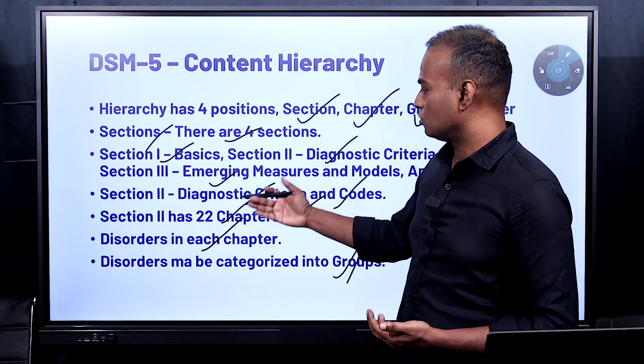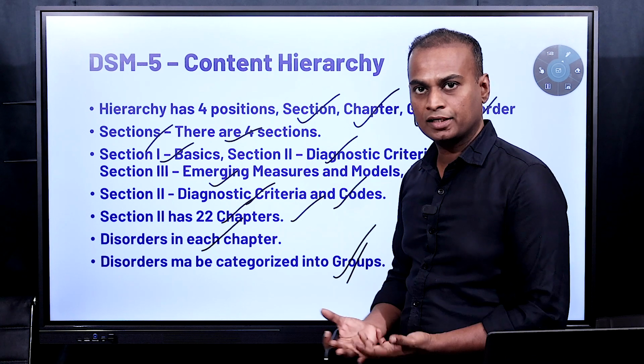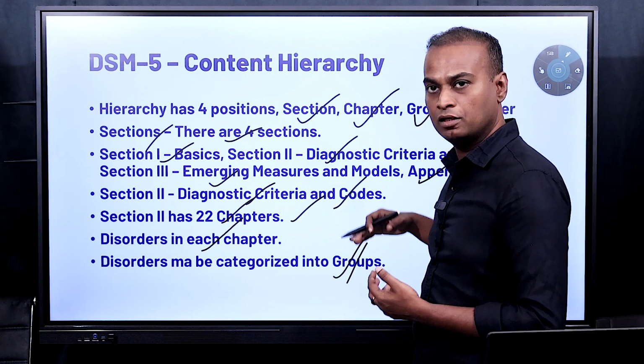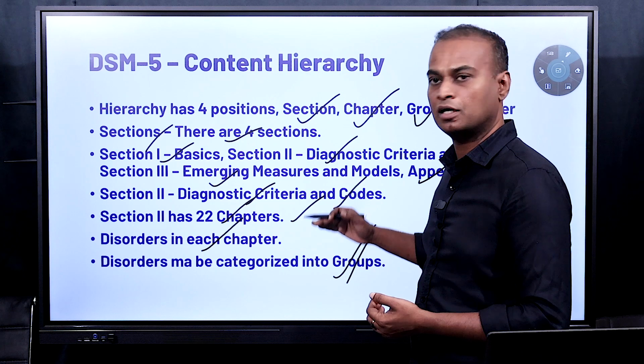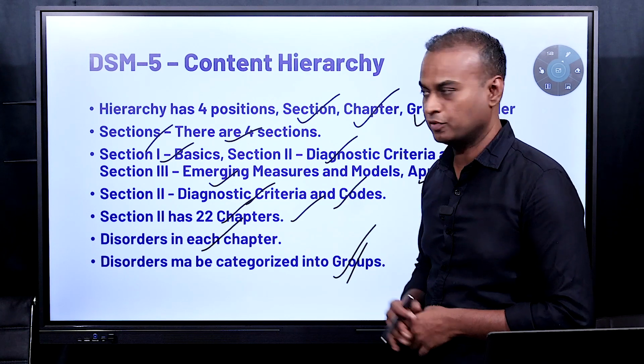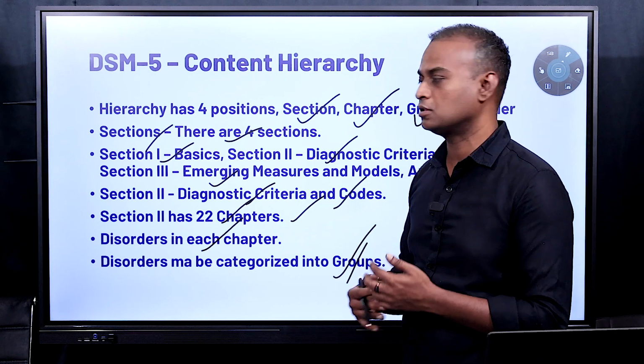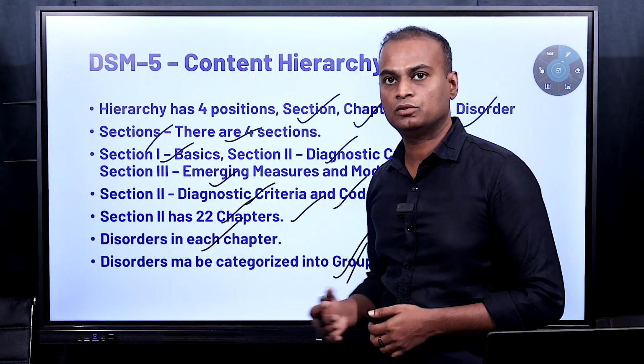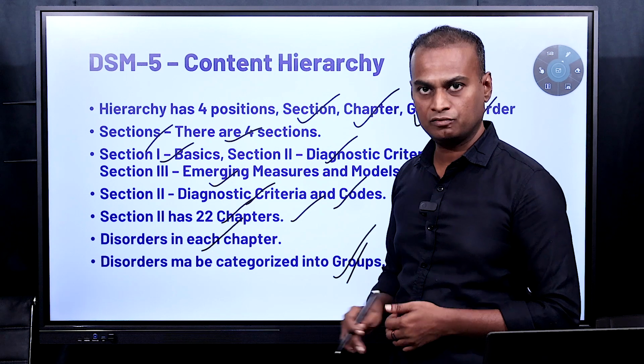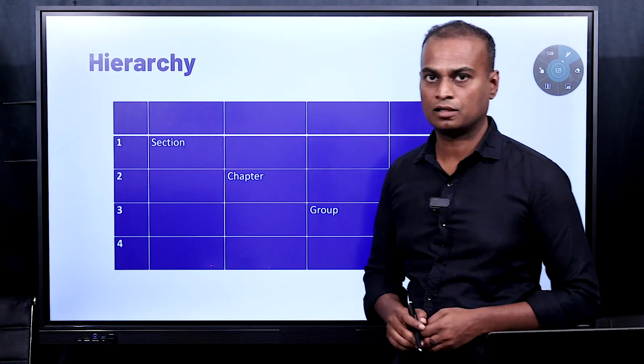Sometimes under chapters there are disorders directly given. Sometimes there are groups under chapters. Under groups again disorders are given. This is the hierarchy of DSM-5. If you understand this, it is easy for you to look into the DSM-5, which we are going to see in the further session. Yeah, this is the hierarchy.